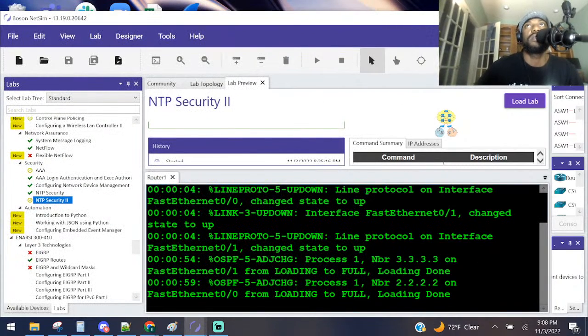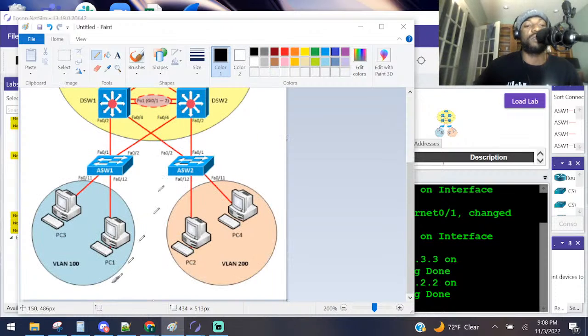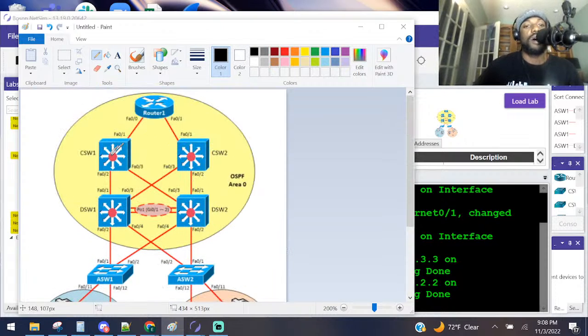And the network topology we're working with is right here. It's pretty much similar to yesterday's lab, except this time they added a VLAN 100 and a VLAN 200. We have the core layer here, the distribution layer here, and then the access layer here. They're probably going to make this guy an NTP clock, or NTP master.